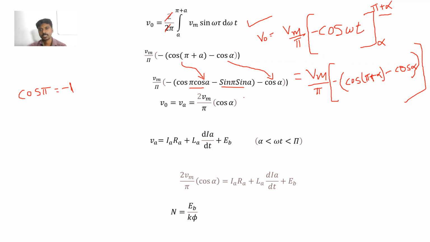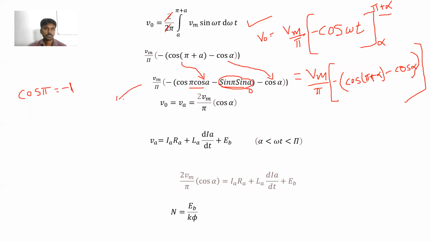Sin pi is nothing but sin 180. Sin 180 is nothing but sin 90 plus 90. Sin 90 plus 90 is nothing but cos 90. Cos 90 is nothing but 0. So this total term will become a 0. Clear? So how can we write this equation?